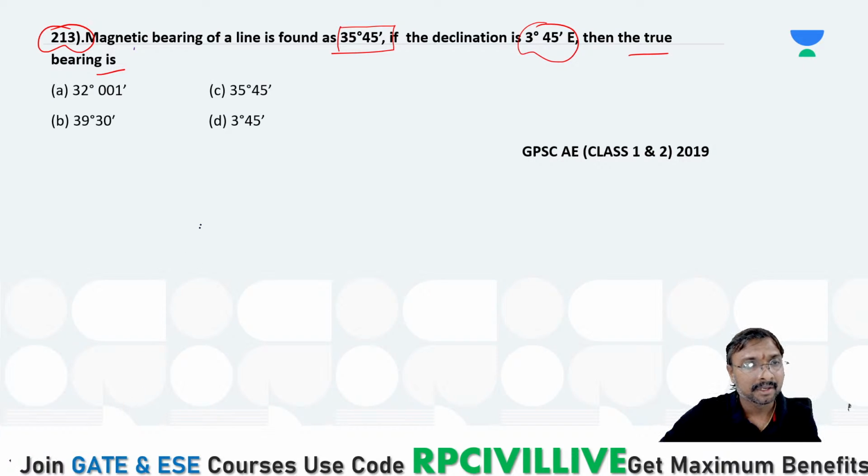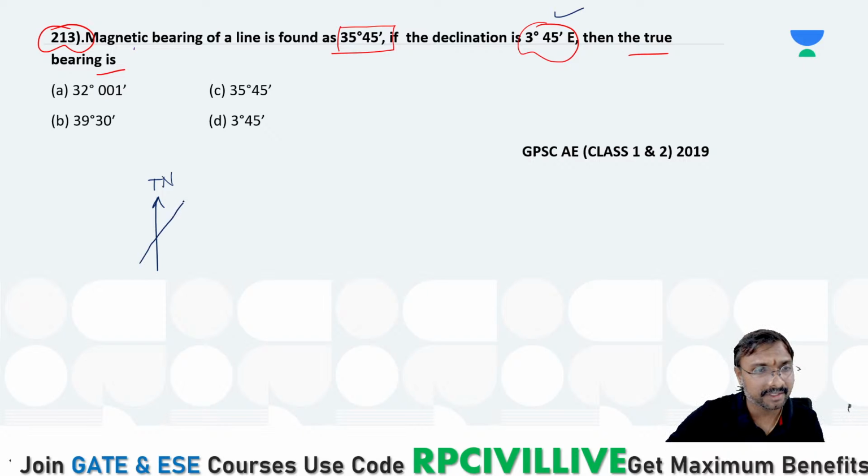If you just observe, here this is your true meridian or true north, right? Good evening, Lina. This is your true north. Magnetic declination is 3 degree 45 minutes east. So 3 degree 45 minutes east means, you can say this is your magnetic north or magnetic meridian. That is your true north or true meridian. This angle is your declination, theta east.